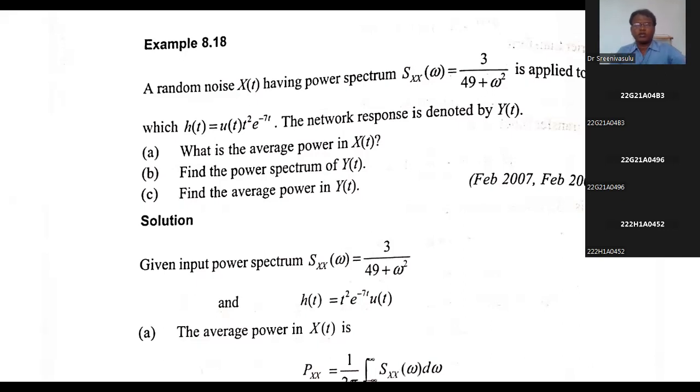Good morning. See this problem. It is a continuation of yesterday's class. Again, we can start from the beginning.